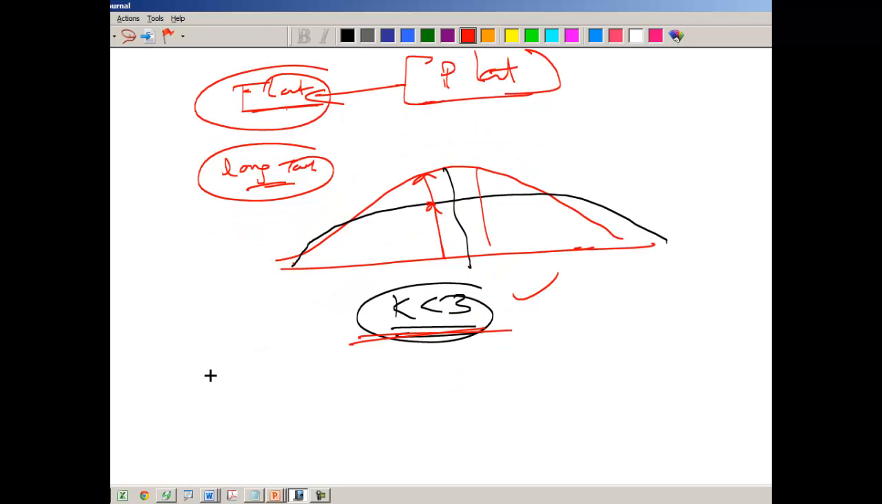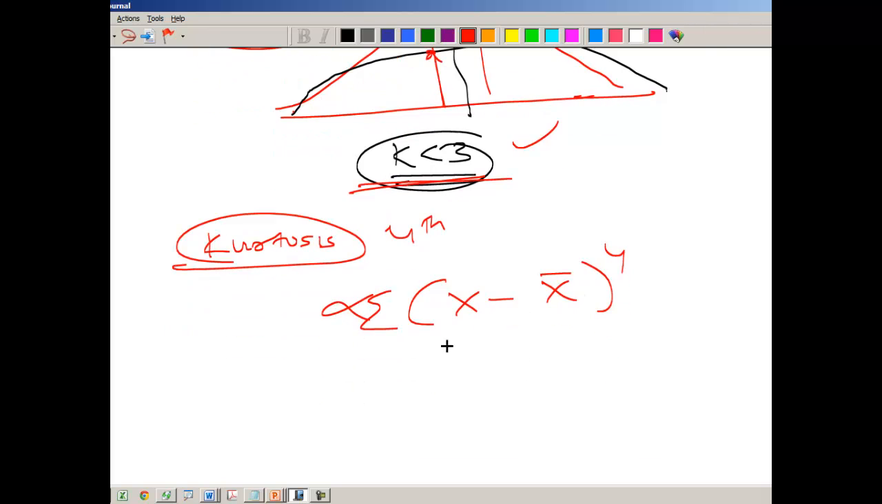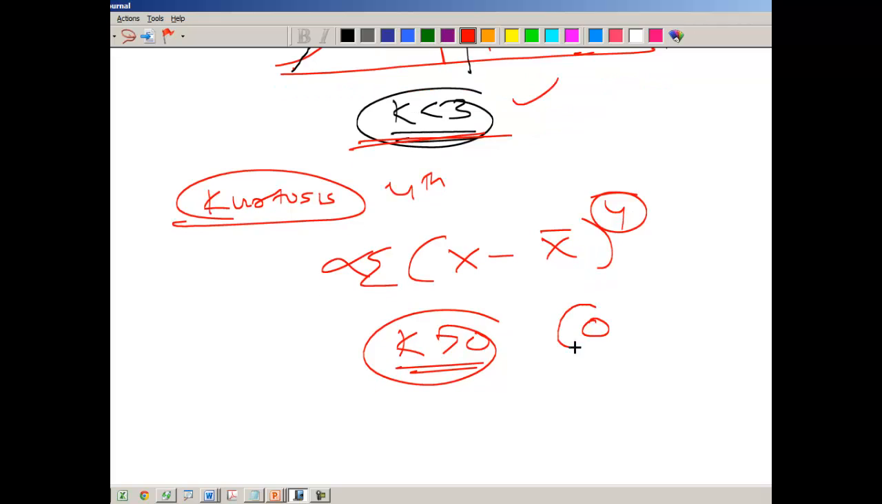As we have discussed, the kurtosis is the fourth moment. So that means kurtosis is computing the proportional of x minus x bar to the power 4. Since it is to the power 4, kurtosis is always positive. So kurtosis is always positive or 0. It can never be negative. So kurtosis cannot be negative.